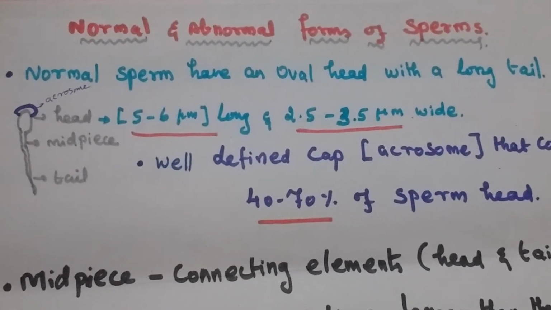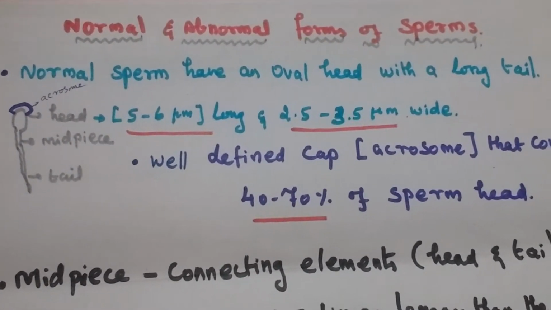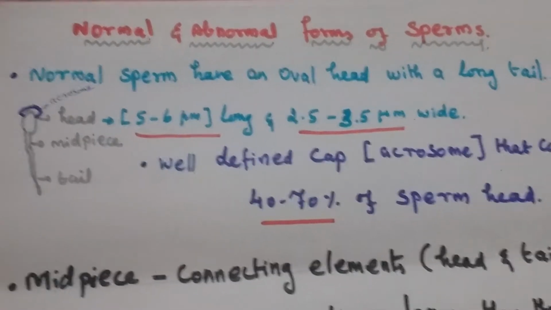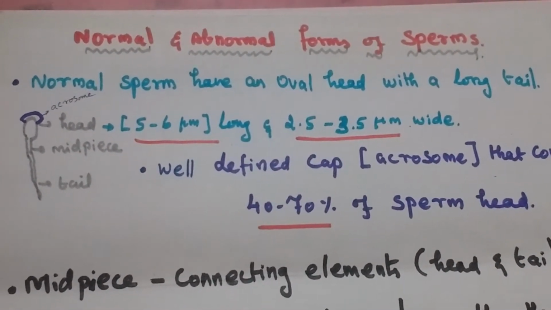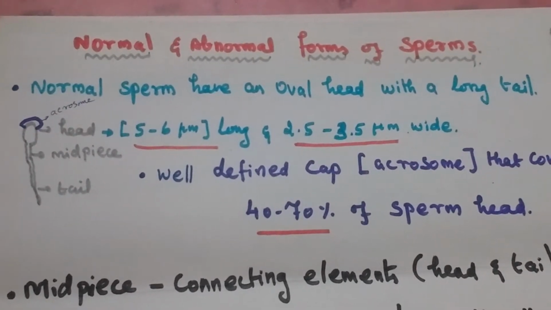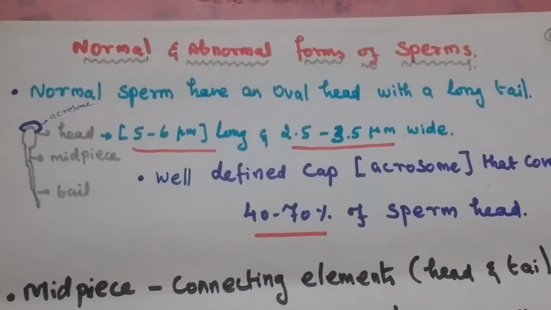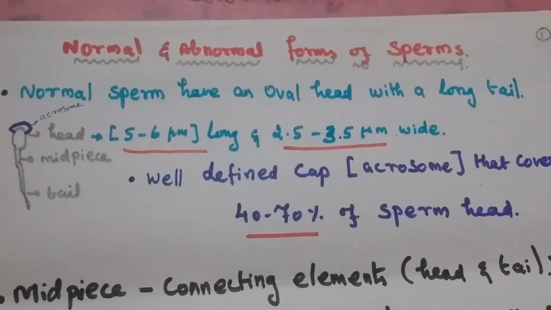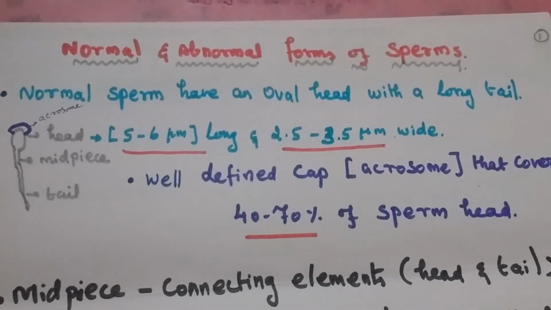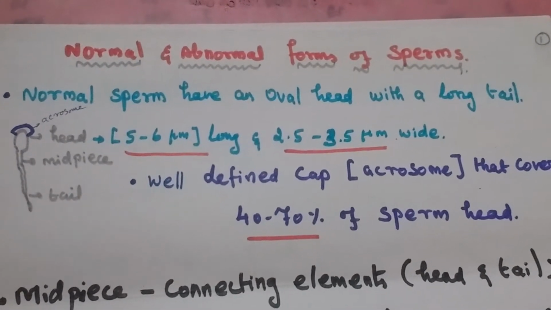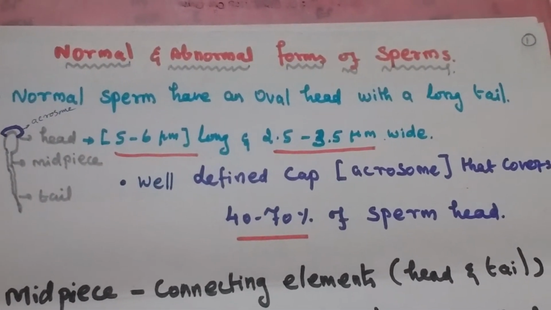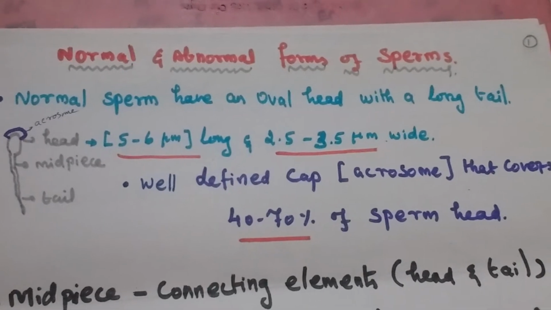Today's topic of discussion is normal and abnormal forms of sperm. Normal sperm have an oval head with a long tail. Abnormal sperm have head or tail defects, such as a large or misshapen head, or a cracked or double tail. These defects might affect the ability of the sperm to reach and penetrate the egg.